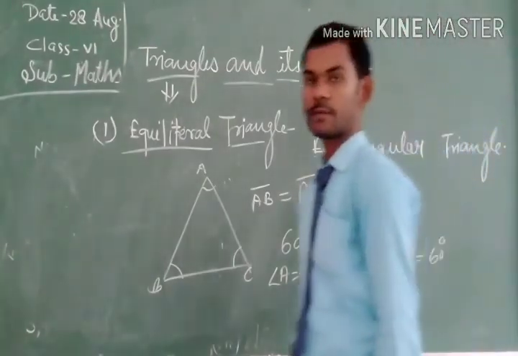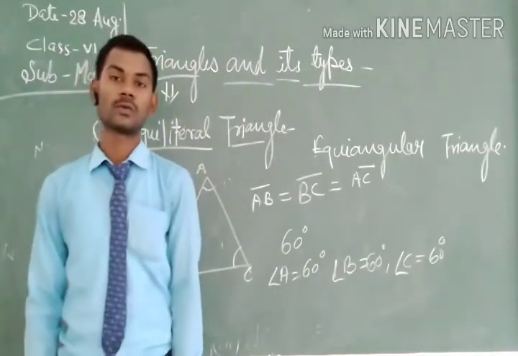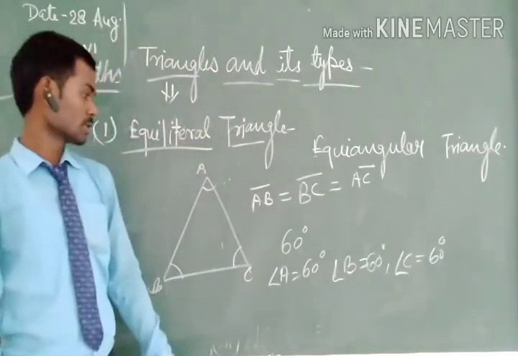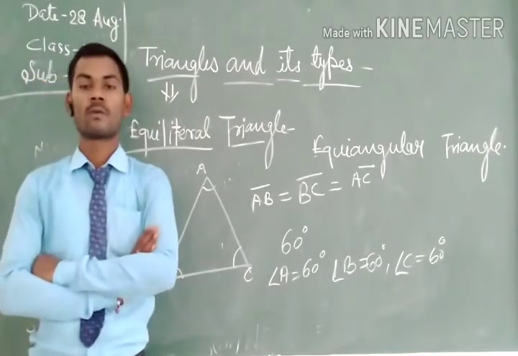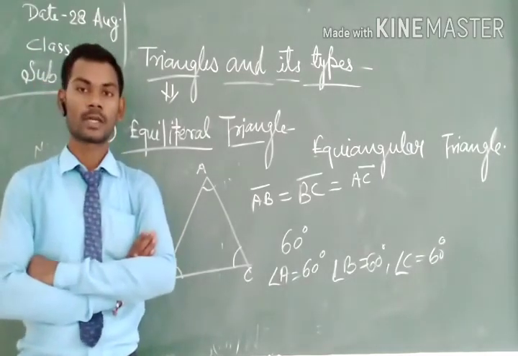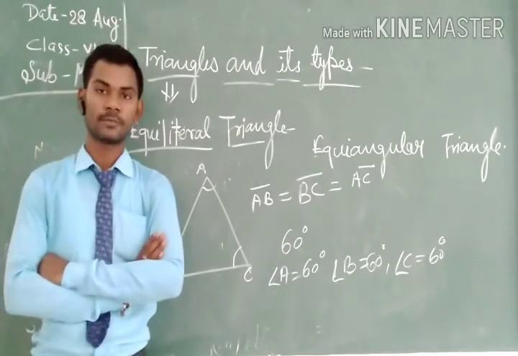So I hope the definitions of equilateral triangle and equiangular triangle are clear to all. There are also a few other types of triangle, which we will discuss in our next video.